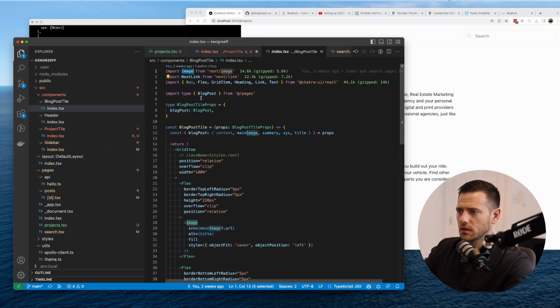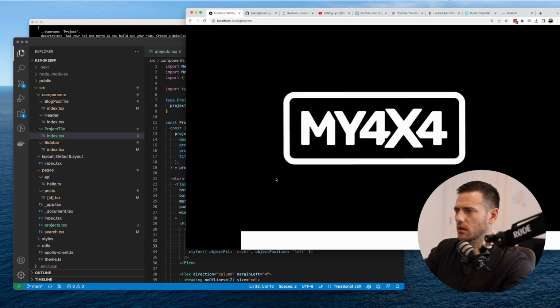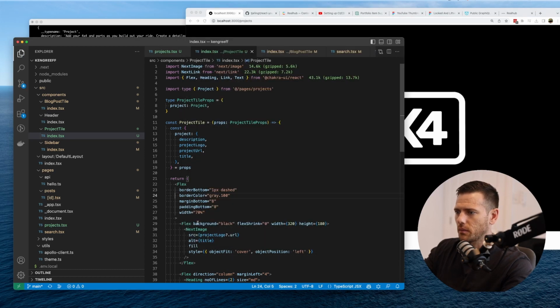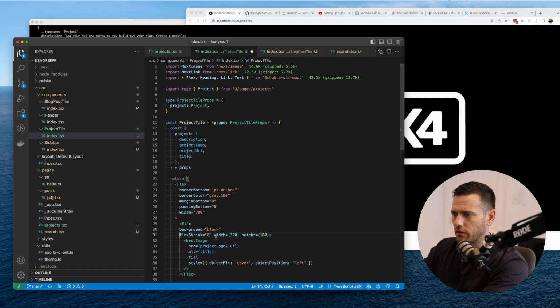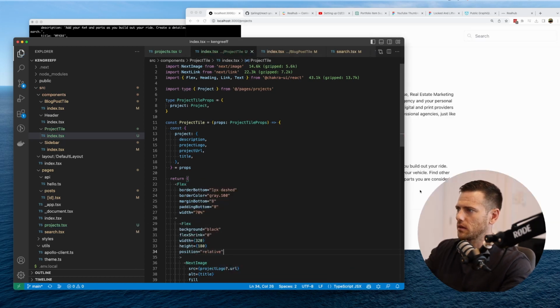So realistically we should call this next image, just so that it's easier to identify what's going on, because we can also get image from Chakra, so just to avoid the confusion. So here's the project logo.url, and let's see what that looks like. Yep, not right, but remember our friend position should do us. Position relative, that's him. There we go.